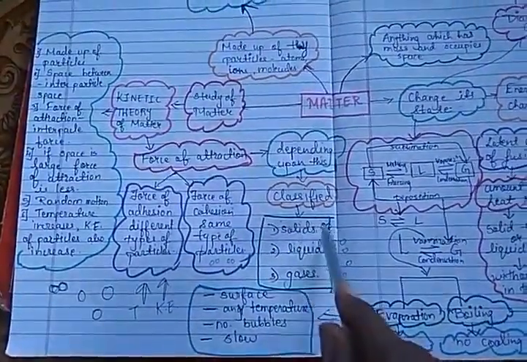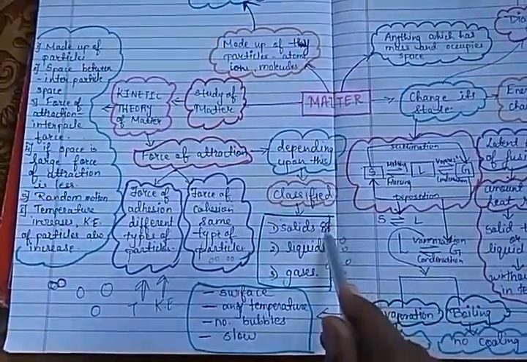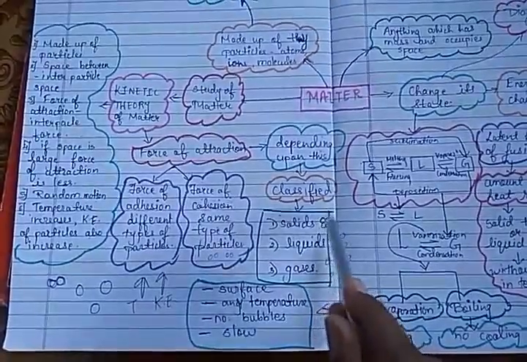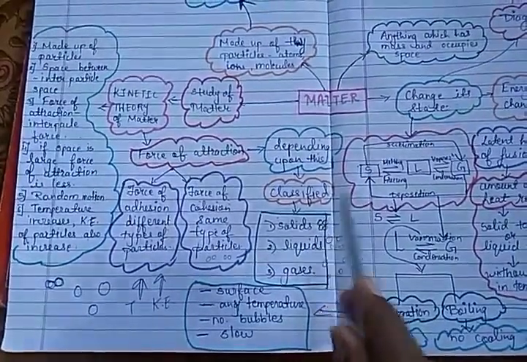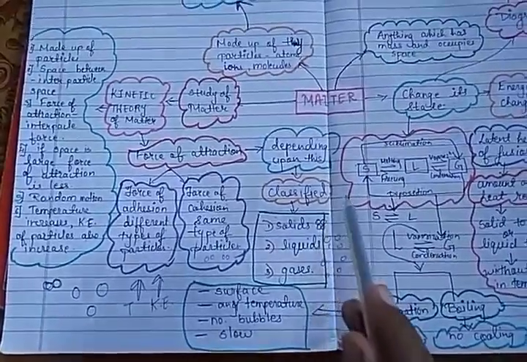For example, in solids the particles are very close, with a compact structure. Density is very large for solids because they have a compact structure. This is asked for give reason. Please remember, the density of solids is higher because they have a very compact structure.